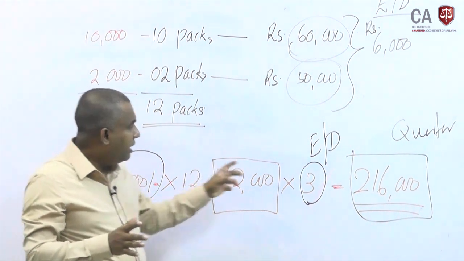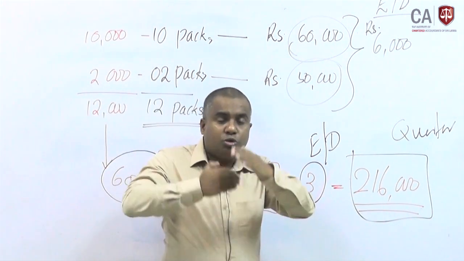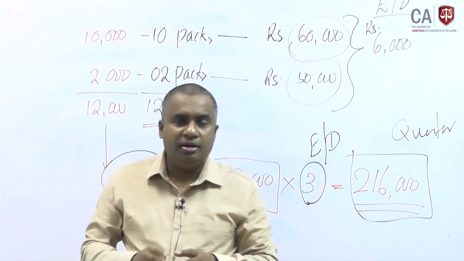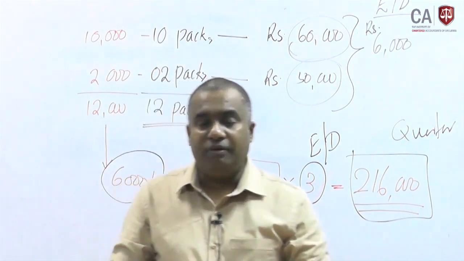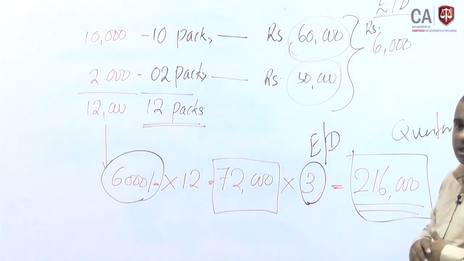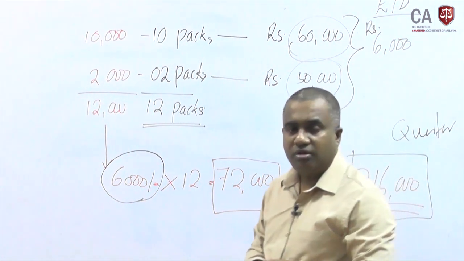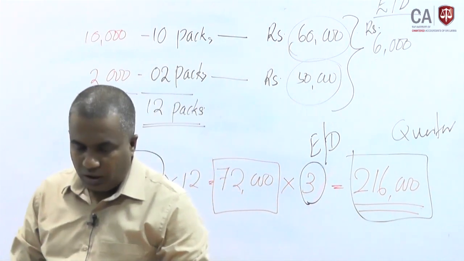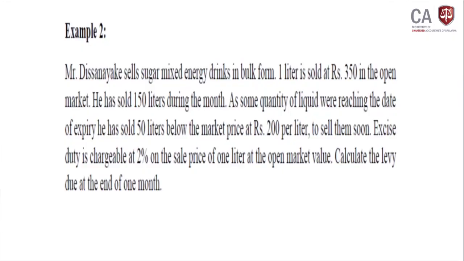If the pattern is like this for 3 months, 12 packs each for every month, then we have to take 216,000 payable for this particular quarter. Right. Second example.